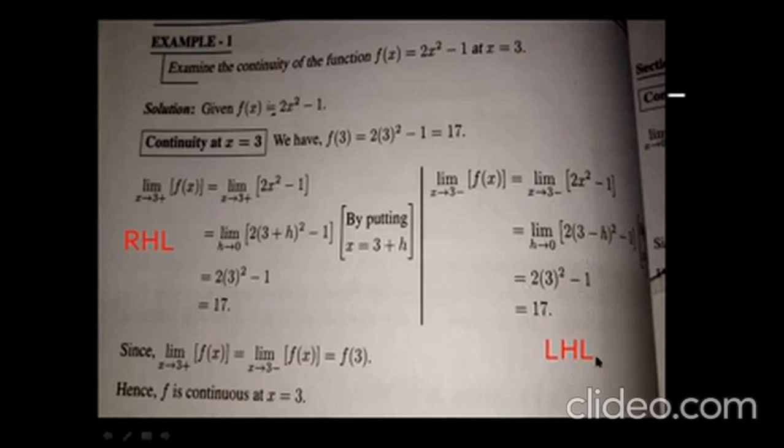So the left hand limit is 17, the right hand limit is 17, and the value of the function at the point 3 is also 17. So in all the cases we get 17. Therefore, limit x tends to 3 plus f(x) is equal to limit x tends to 3 minus f(x) is equal to f(3). It means the right hand limit is equal to the left hand limit and this is equal to f(3). So the function is continuous at x = 3.